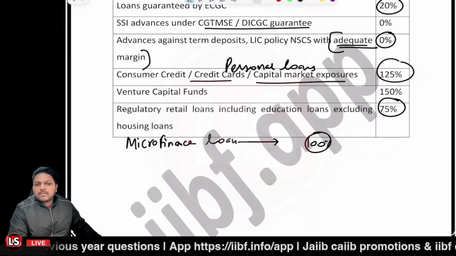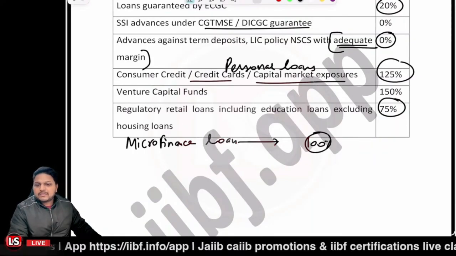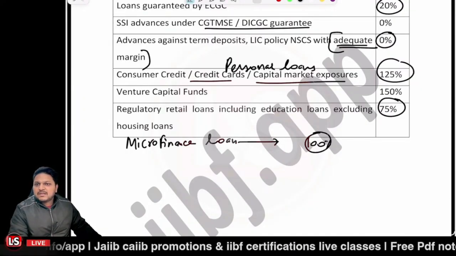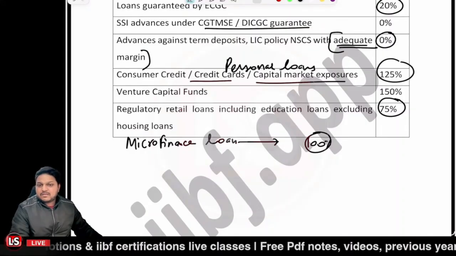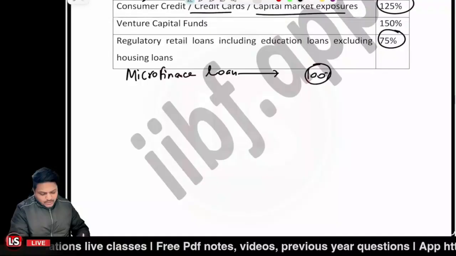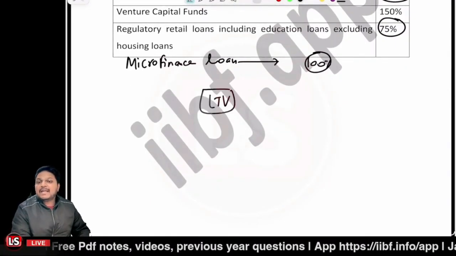Now, what will be the risk weighted asset percentage for the housing loan? Anyone? I've told you all these. Just tell me one thing. The existing percentage is based upon the LTV ratio, loan to value ratio.